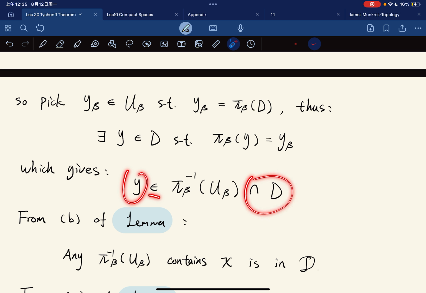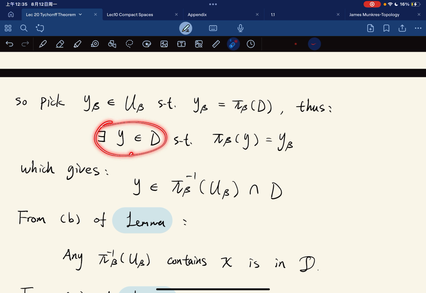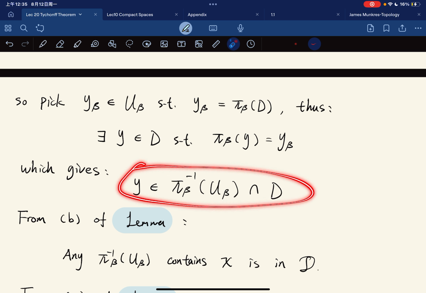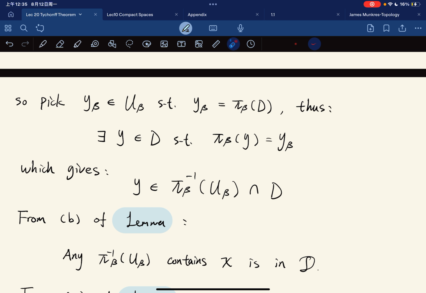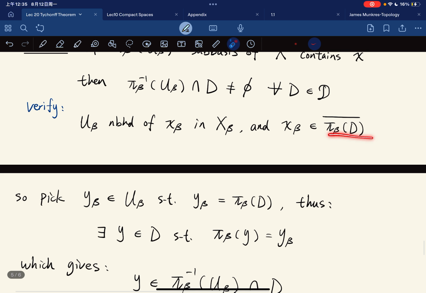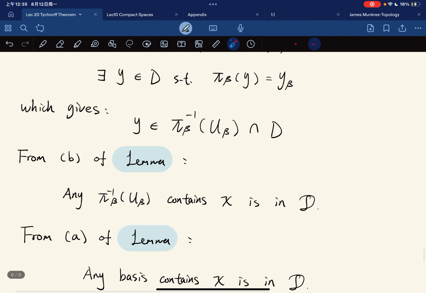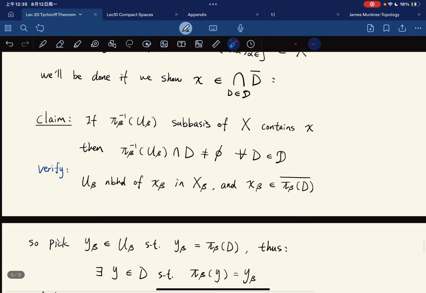And y is in D. So it intersects, and this D is arbitrary, so we're done.